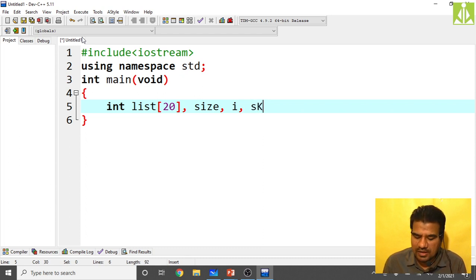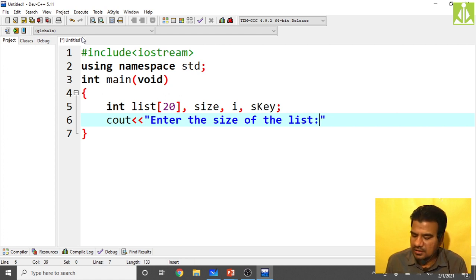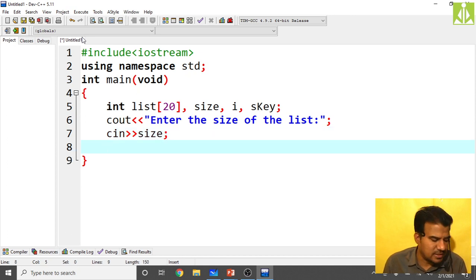Okay, a search key like this, you take S key. Then cout, "Enter the size of the list." I mean, what length of list you want. Enter the size of the list. Okay, then read it into size, cin of size. That's it. After that, now enter that many elements.